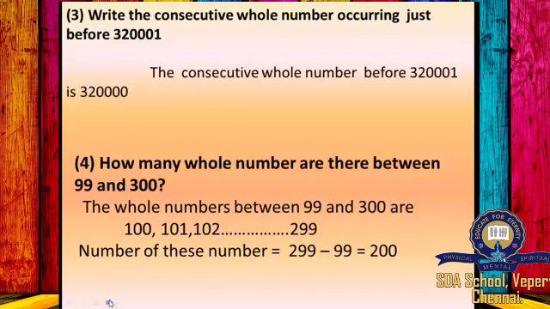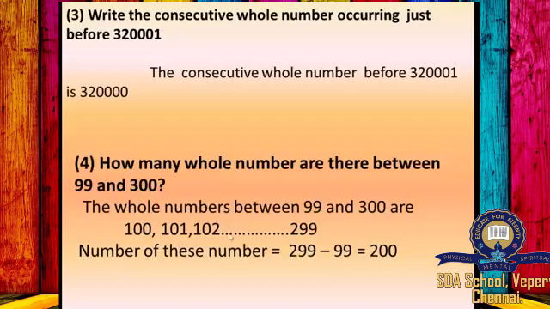Write the consecutive whole number occurring just before 3,20,001. The consecutive whole number occurring just before 3,20,001 will be the given number minus 1. So it is 3,20,000.